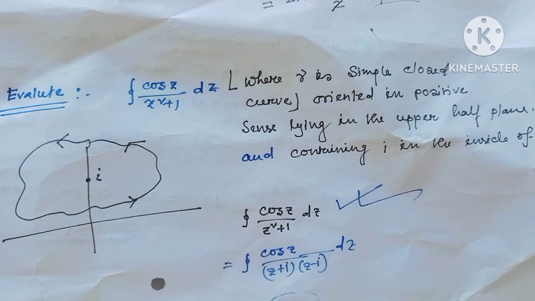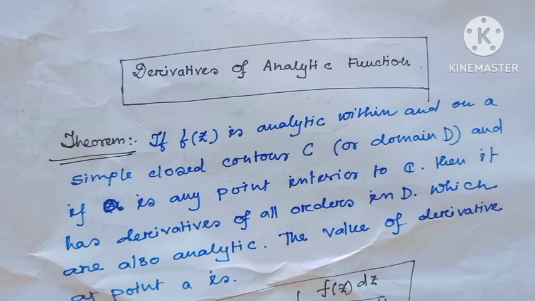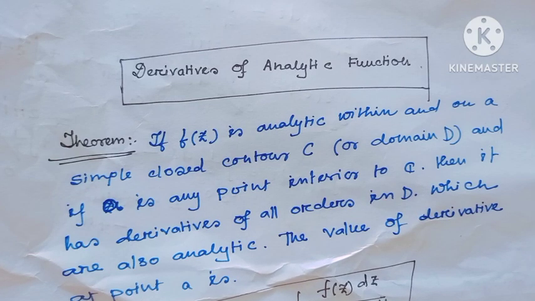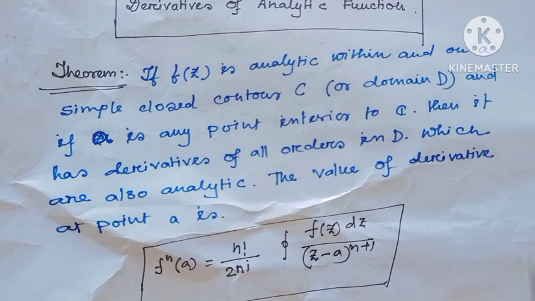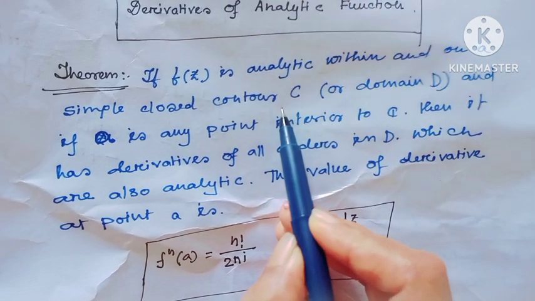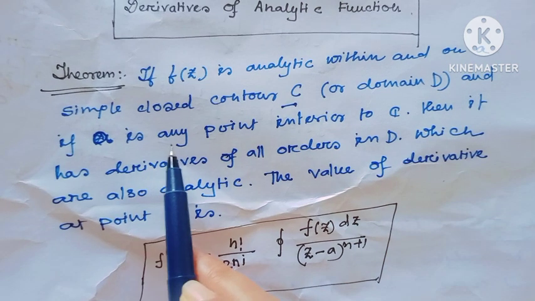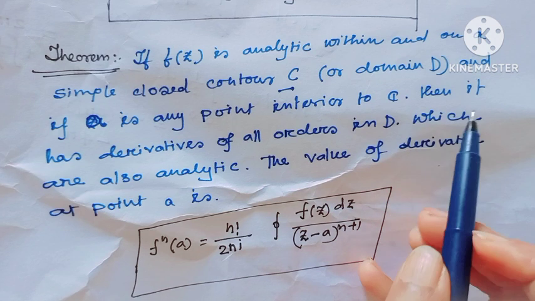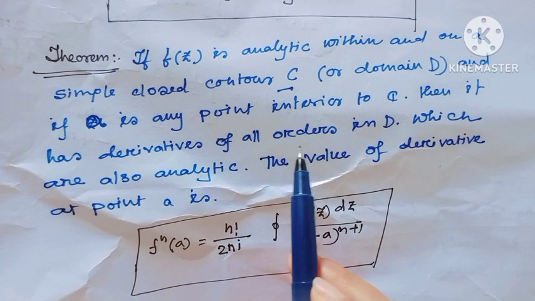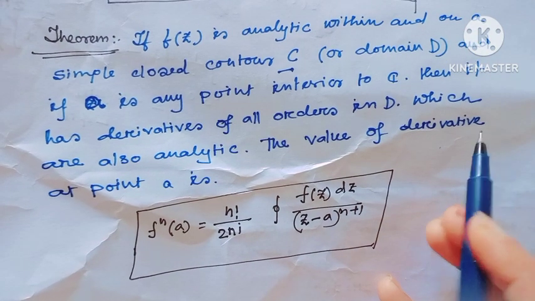Now I will see the extension of Cauchy's integral formula. This is actually the derivative of an analytic function. And the theorem is, if f(z) is analytic within and on a simple closed contour C or domain D, and if a is any point which is interior to the contour, then it has derivatives of all orders in the domain D which are also analytic.